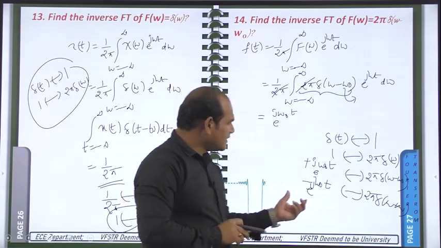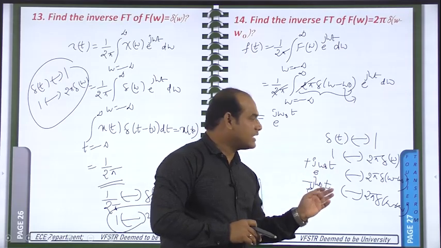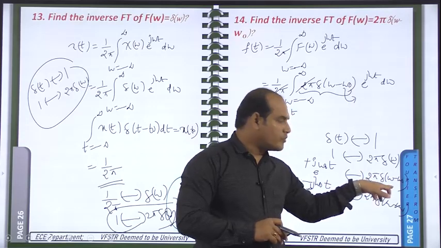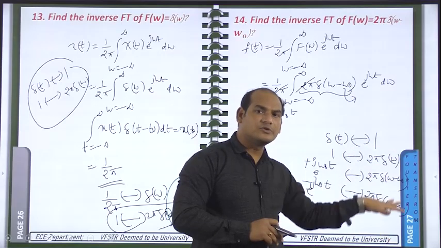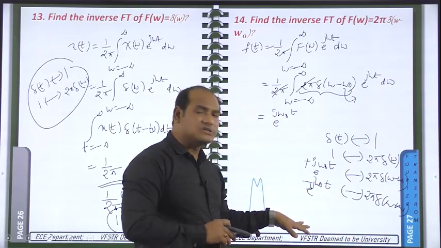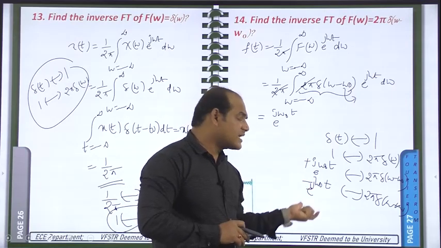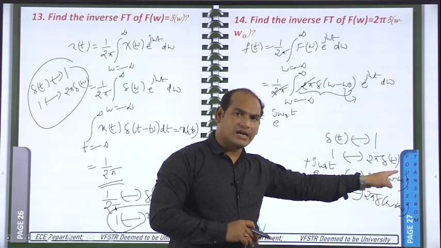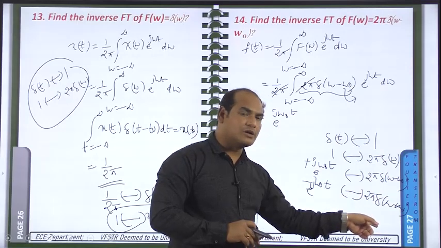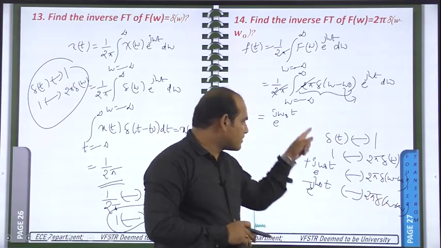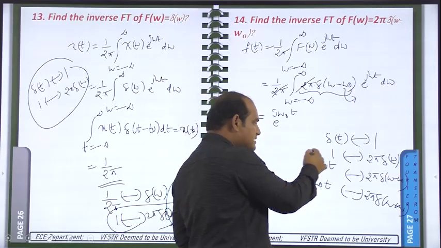Some people will be confused here whether we need to write omega or omega naught, or t naught or t. Here we are talking about frequency shifting. Omega is the variable but omega naught is the constant. It is a frequency domain, so the frequency variable should be available, like omega. It is time domain, so the time variable should be available, like t. t is the variable, t naught is the constant. We are talking about frequency shifting here. So omega naught is a constant and omega is the variable. In frequency domain omega should be available, but it is a time domain, so t should be available. Whenever t is there, then only it is a variable, so it is the time domain signal.